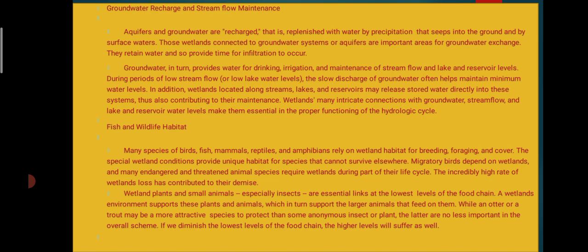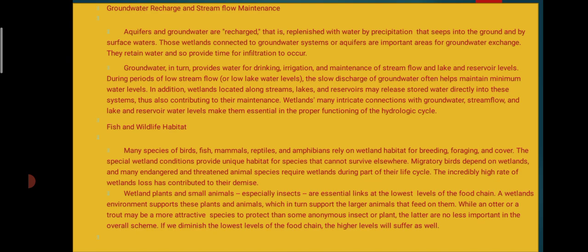In the wetland, they have not only the domesticated plants, they also have wildlife. Let's see what is meant by wildlife or the fishes. Many species of birds, fishes, mammals, reptiles, and amphibians rely on the wetland habitat for breeding, foraging, and cover. The special wetland conditions provide a unique habitat for species that cannot survive elsewhere.